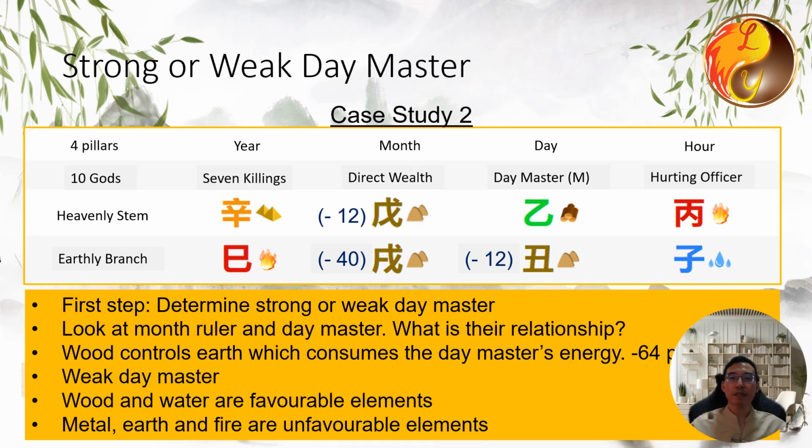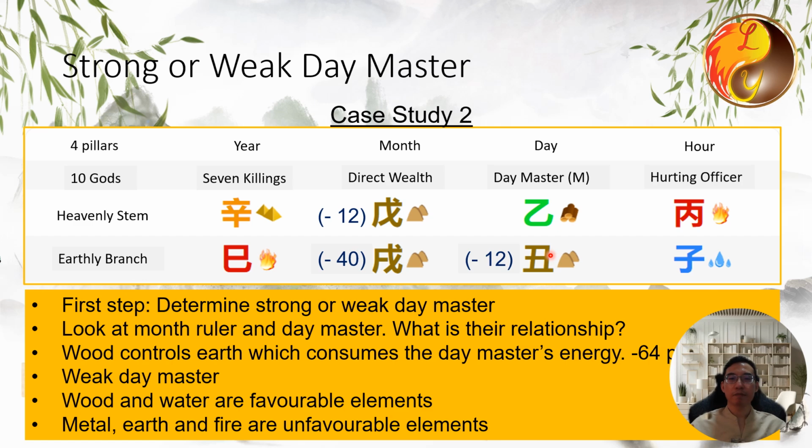Let's look at another case study. This person has a wood day master, represented by green. What is their relationship with the month ruler? Wood controls earth, but injuring the enemy often results in self-injury, with so much earth surrounding him, three earths in total.